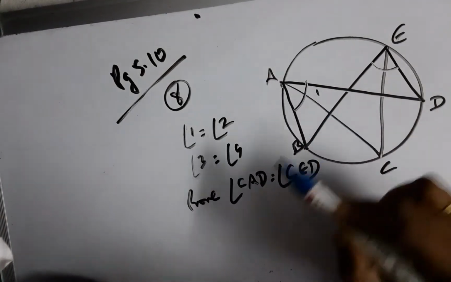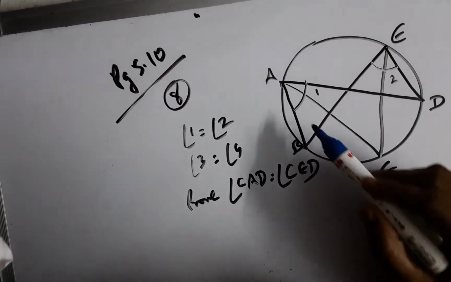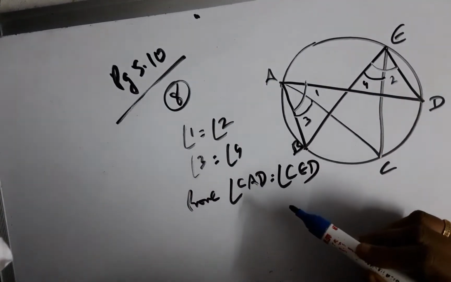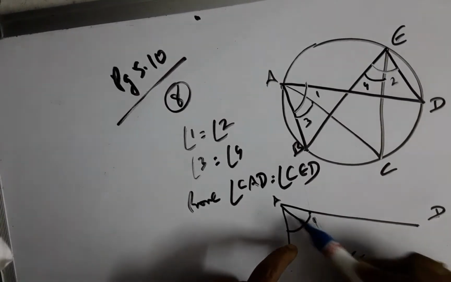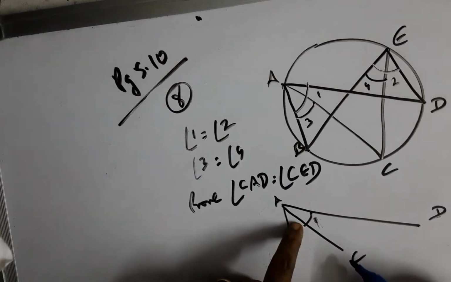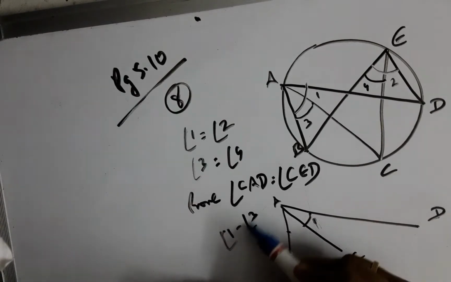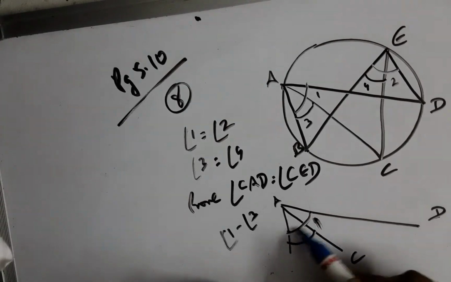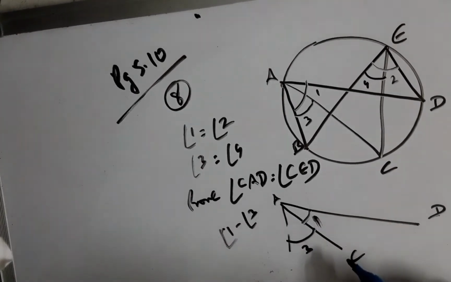This entire angle is 1 and this entire angle is 2. This part is 3 and this part is 4. When I say this whole angle is 1 and this part is 3, and now I want CAD, then I have to subtract angle 3 from angle 1. This is what I need for CAD. This entire one is 1 and this part is 3. So if I deduct angle 3, I will be left with angle CAD.